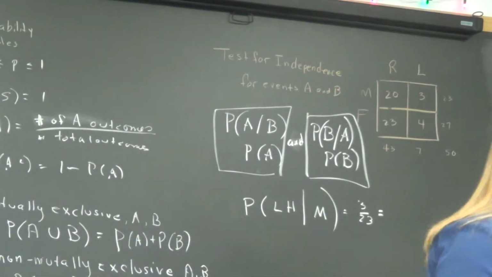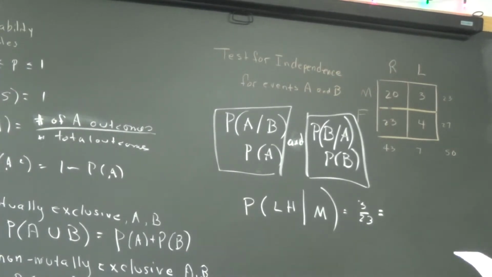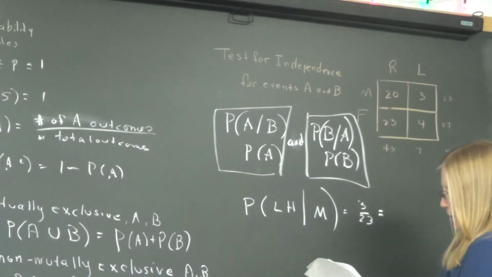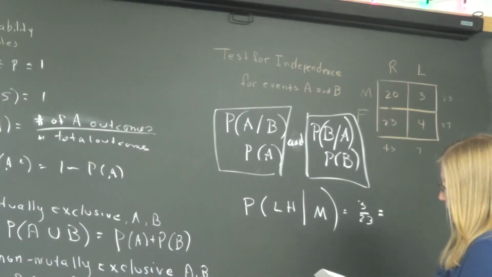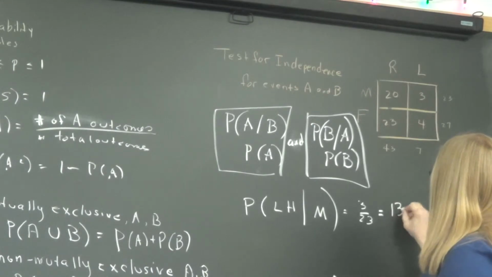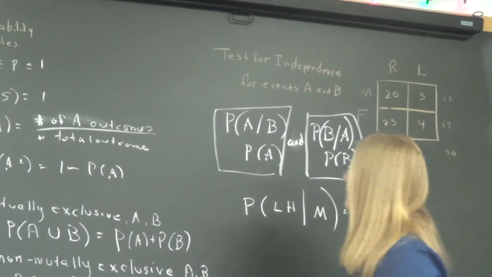It's 13%. Here you go. All right. So, 3 out of 23 gives us what, Elena? 13%. 13%? All right. So, Julia, what do I have to test next?